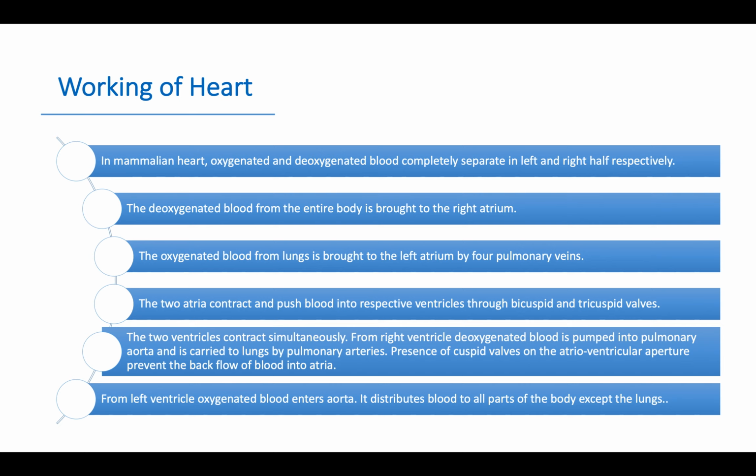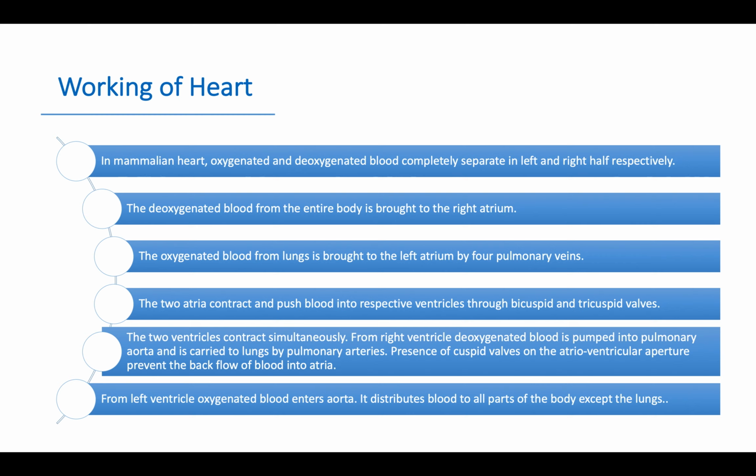The 2 atria contract and push blood into the respective ventricles through the bicuspid and tricuspid valves. The 2 ventricles contract simultaneously. From the right ventricle, deoxygenated blood is pumped into the pulmonary aorta and is carried to the lungs by pulmonary arteries.